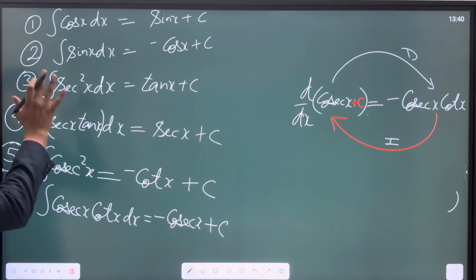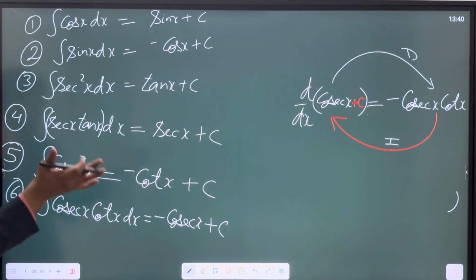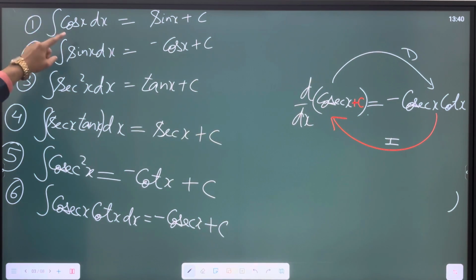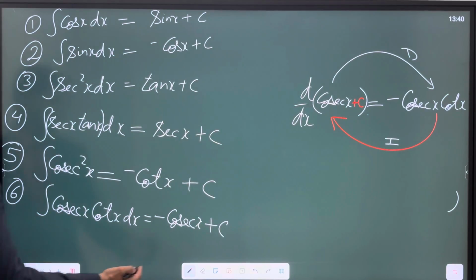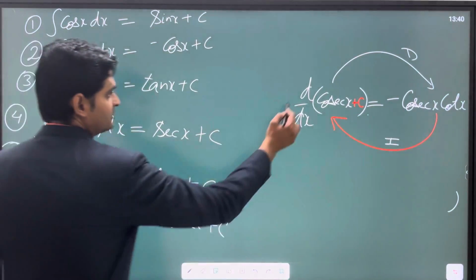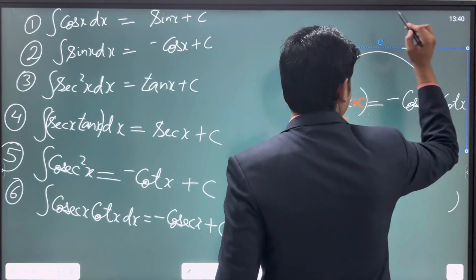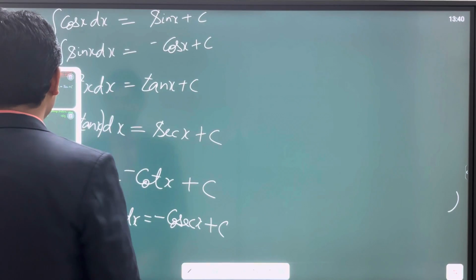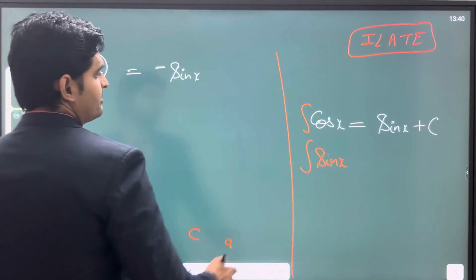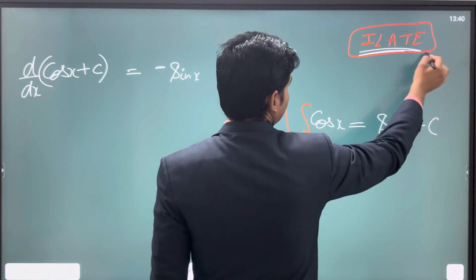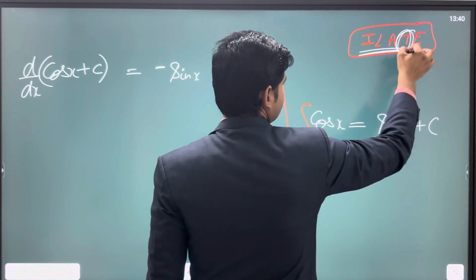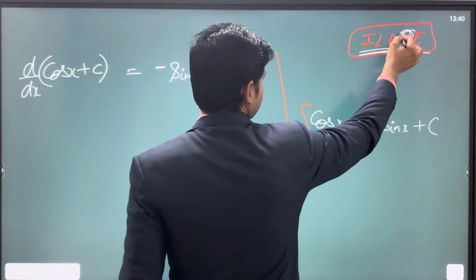We have already looked at the formulas for trigonometric functions. These are all the trigonometric functions, right? Sine, cos, tan, cosec, sec, cot. All the 6 functions have been completed. Now let's look at other formulas. We have already written all the types of functions here. Let's look at them. We talked about IIT, right? So in IIT, we have already talked about all the trigonometric functions. Now let's talk about algebraic functions.